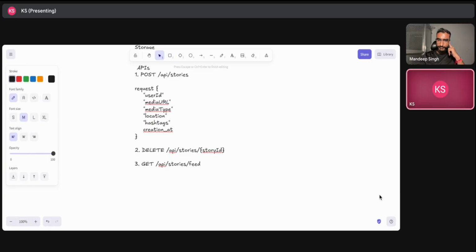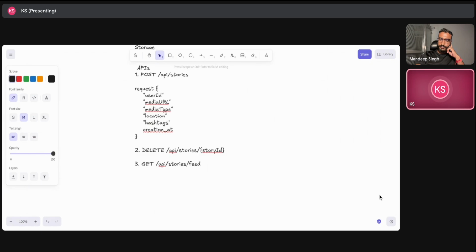So on the database part, I would like to discuss what database we can use for different purposes, and what the database schema will look like. For the user table, it will be a very simple table, which will have a user ID, a username, maybe an email, maybe a full name, profile pic.